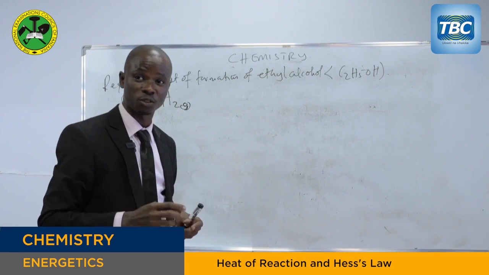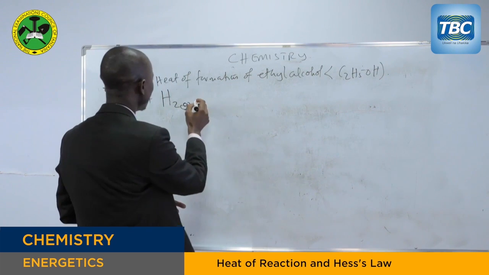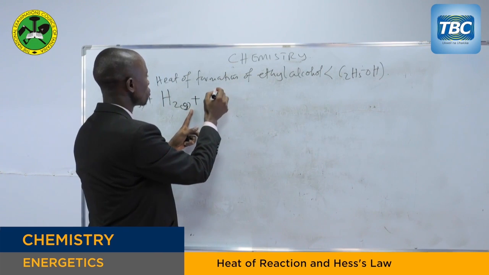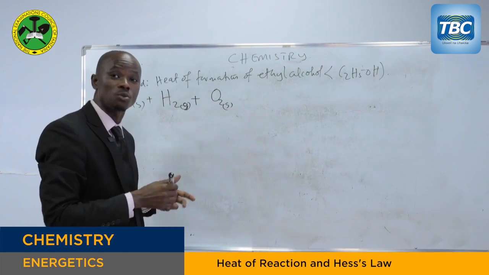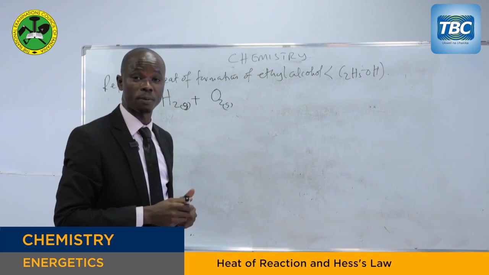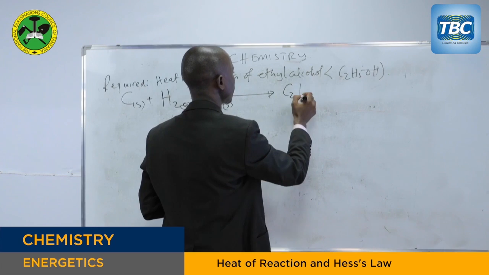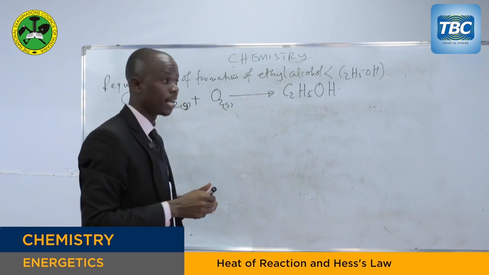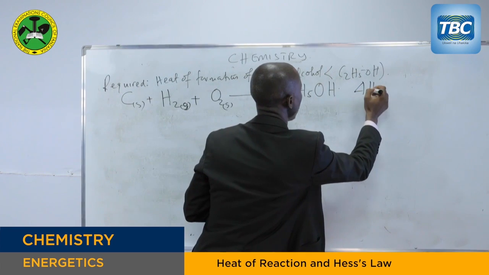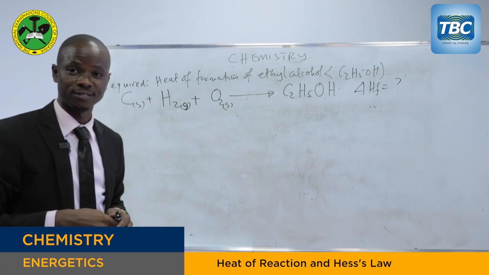That's why I'm giving this lesson today, for the problems to be over. Are we together, my dear students? Now, the third one is oxygen, which exists as a gas. So these 3 elements together, when they react, form that compound, to yield ethyl alcohol. The enthalpy change of formation of this compound is what is required.